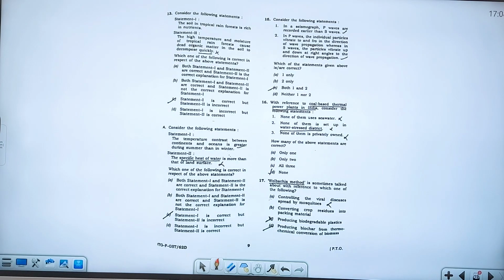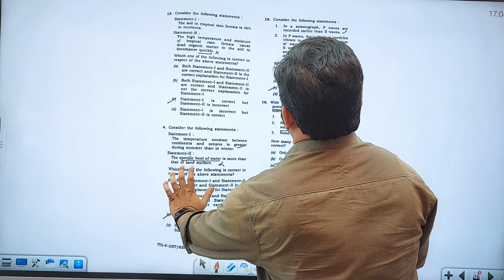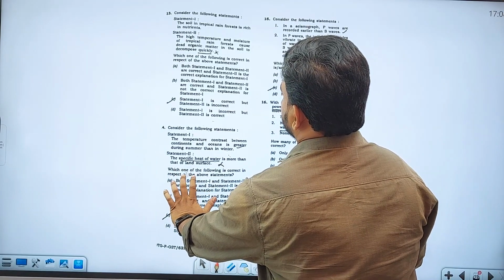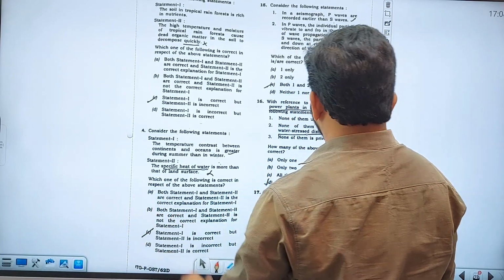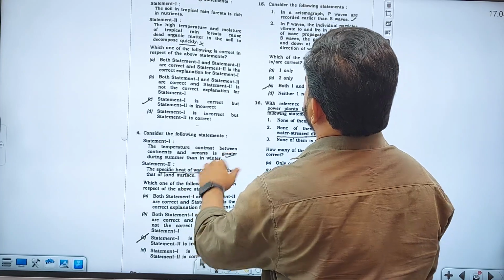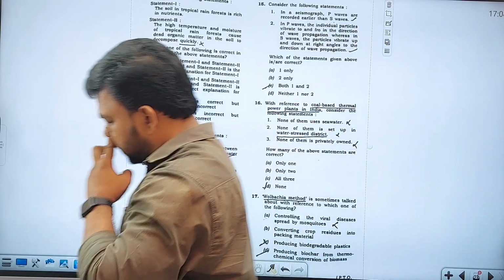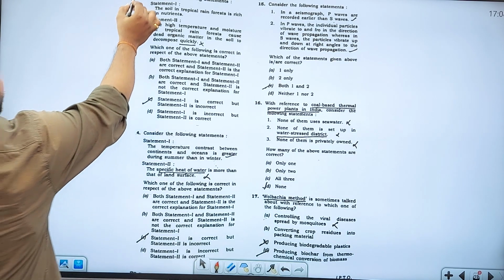Coming to the other questions, the 13th question. So there is a reason for asking all these questions. You have to understand that there is a strong reason for all these questions, right? So let's see that. Geography, theoretical geography.